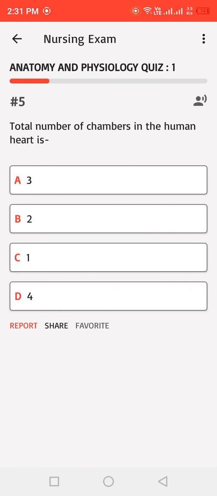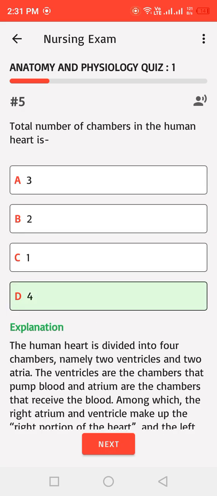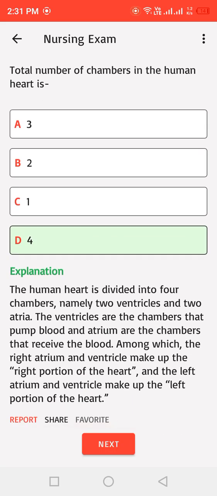Total number of chambers in the human heart is: A. 3, B. 2, C. 1, D. 4. Correct answer: D. The human heart is divided into 4 chambers, namely 2 ventricles and 2 atria. The ventricles are the chambers that pump blood, and atria are the chambers that receive the blood. Among which, the right atrium and ventricle make up the right portion of the heart, and the left atrium and ventricle make up the left portion of the heart.